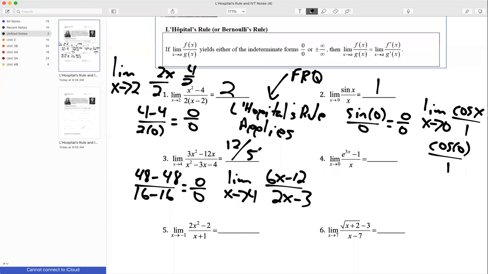And check with your friendly calculus neighbor there to see how he or she is doing.